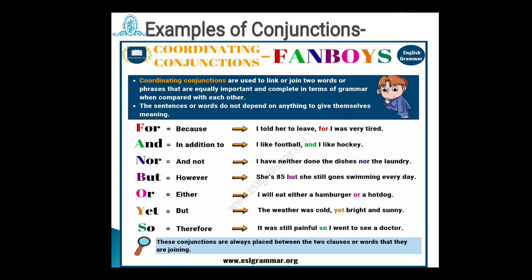See: I told her to leave, for I was very tired. If we consider the first sentence, I told her to leave, the meaning can be easily fulfilled if we hide the first complete clause up to "for," the conjunction, and keep "I was very tired." Both sentences can be used in statement form, and that's why it never disturbs the toning. Even then we can use that conjunction when we are saying something in a proper connection.